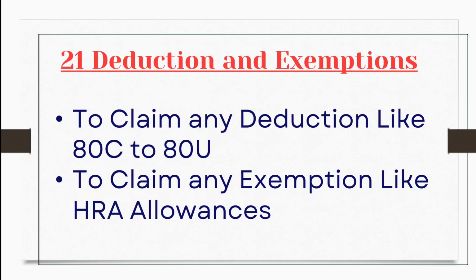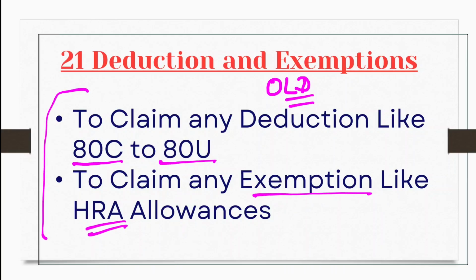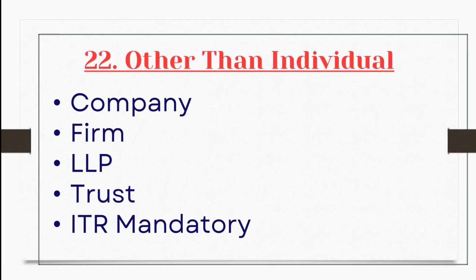Any foreign asset, any foreign income, any foreign bank account, any foreign share, ESOPs, crypto on a foreign exchange, then ITR filing becomes mandatory for you. Friends, there are two tax regimes. If you want to go in the old tax regime, there are several deductions and exemptions from 80C to 80U, and many exemptions like HRA. So if you want to take benefit of these deductions and exemptions, ITR filing becomes mandatory.